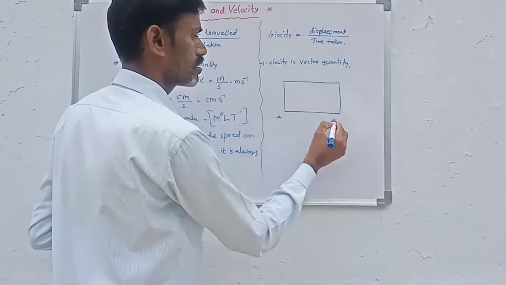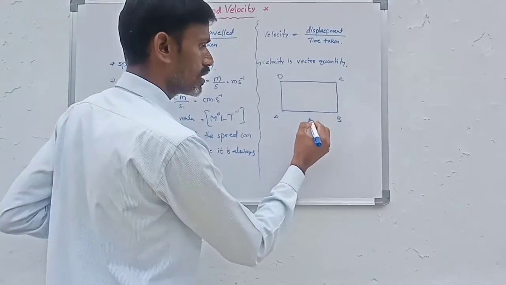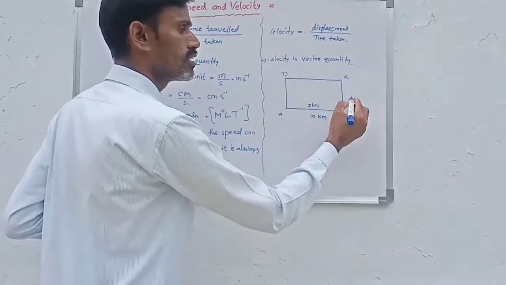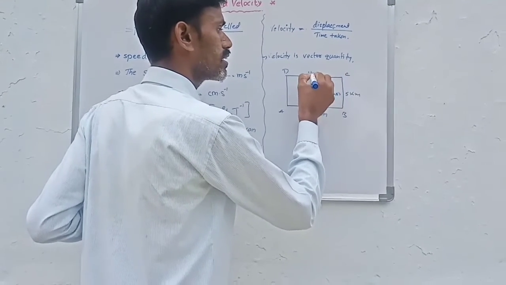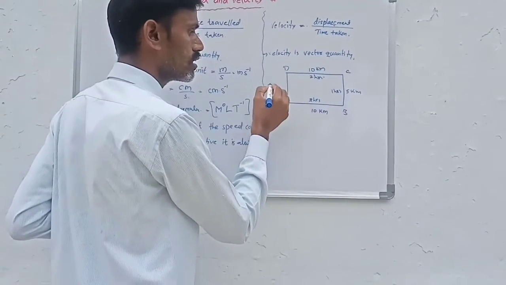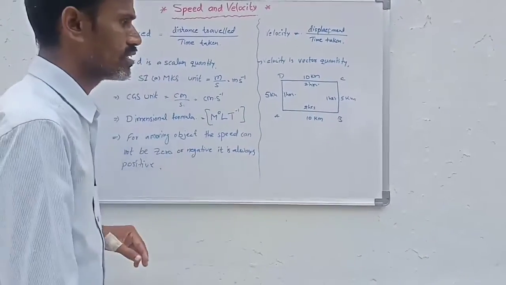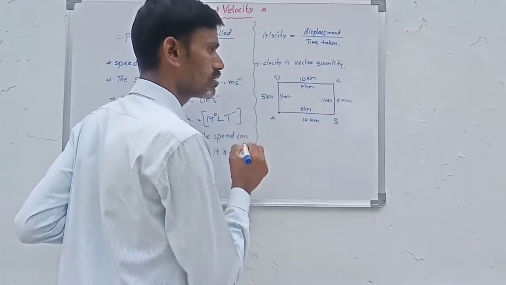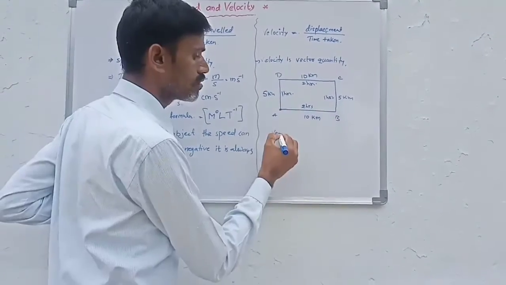Take a square ABCD. A person moves from A to B 10 kilometers in 2 hours of time, and B to C 5 kilometers in 1 hour of time, and again from C to D 10 kilometers in 2 hours of time, and from D to A 5 kilometers in 1 hour of time. Okay, then what is the velocity to reach from A to A?